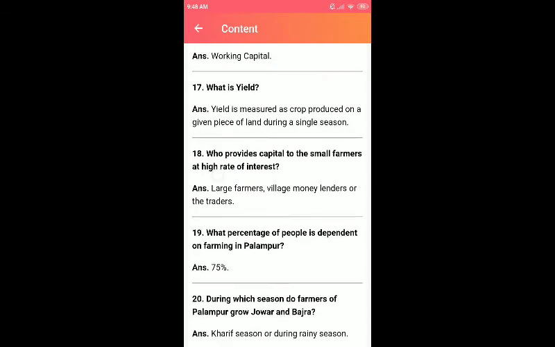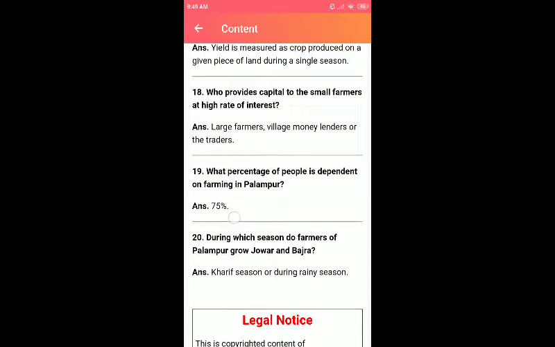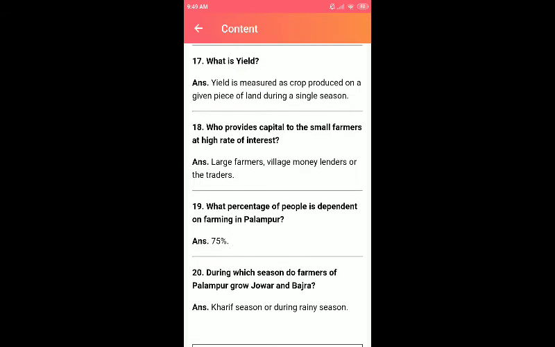The farmer's plow is an example of which type of capital? Fixed capital. What is called yield? Yield is measured as crop produced on a given piece of land during a single season. Who provides capital to the small farmers at a high rate of interest? Large farmers, village moneylenders or traders. What percentage of people depend on farming in Palampur? Totally 75% of people depend on farming in Palampur. During which season do farmers of Palampur grow jowar and bajra? Kharif season, or the rainy season.